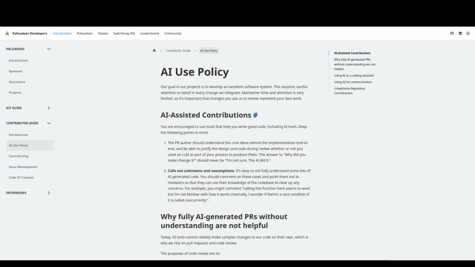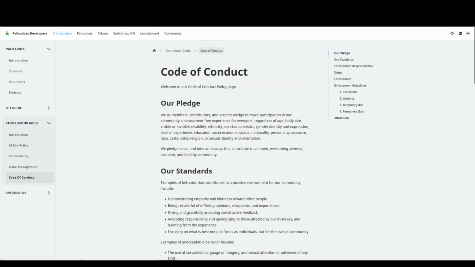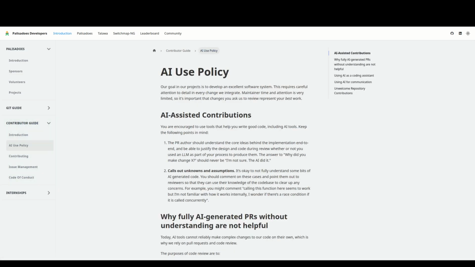However, it can be abused, and we will have warnings to people using AI according to our code of conduct document, which is also on this page, as you can see here, and if the behavior persists even after warnings, the person may be blocked. So this is something that our volunteers need to be aware of as well.